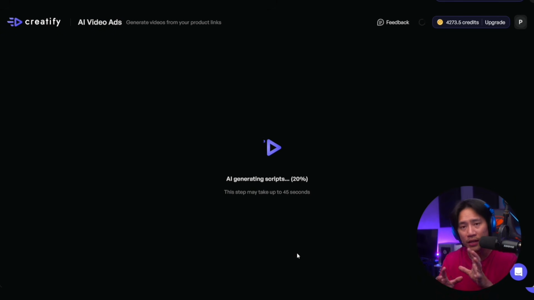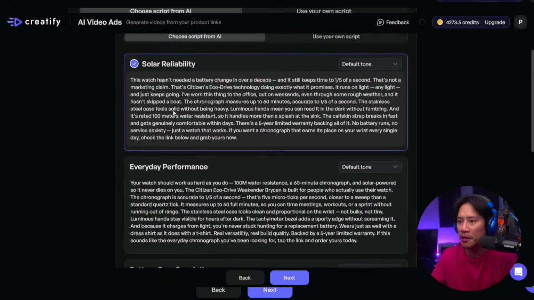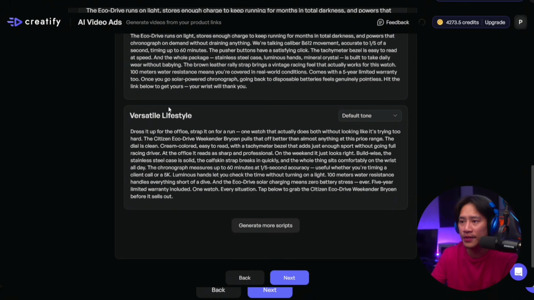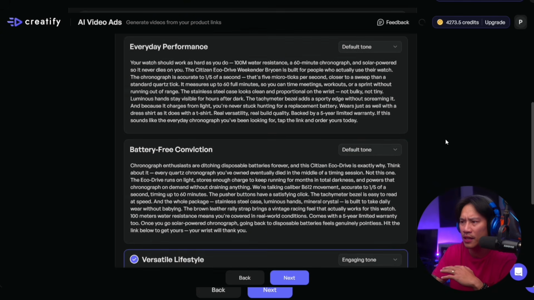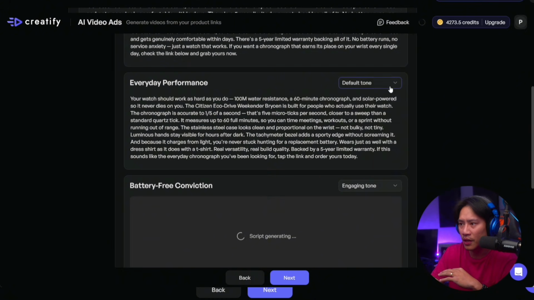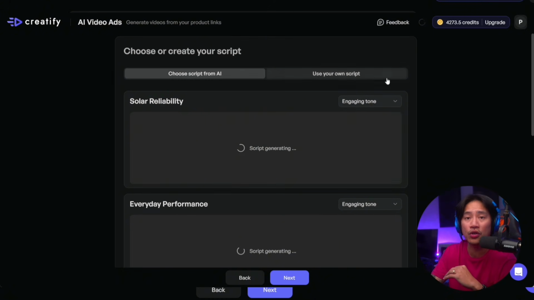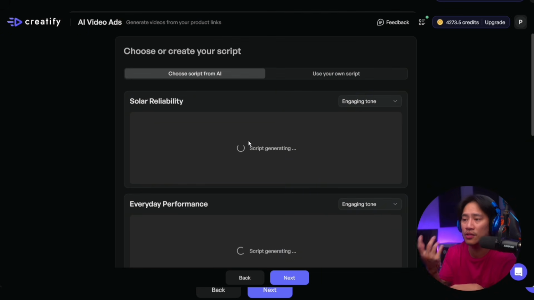Okay, so make the video to suit these kinds of target market. So let's generate that. You also could choose your script: solar reliability, everyday performance, battery conviction, battery-free conviction. All those, again, you could come up with your scripts as well. You could default tone, engaging tone. Let's go ahead and do engaging tone. And you could use your own script, of course. So script generation. It's generating the script again.